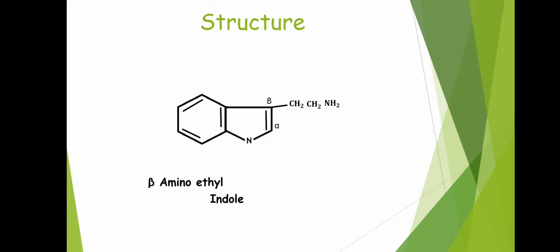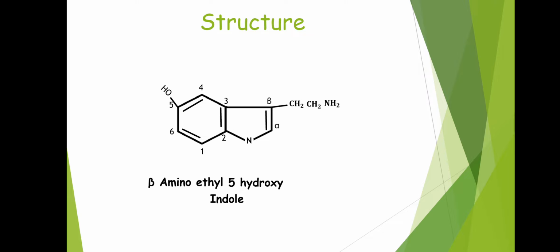Next, the hexagon ring that you can see will have numbering to it: 1, 2, 3, 4, 5, and 6. On the fifth position, we need to add an OH group. So we call it 5-hydroxy. So this is the structure of your serotonin.